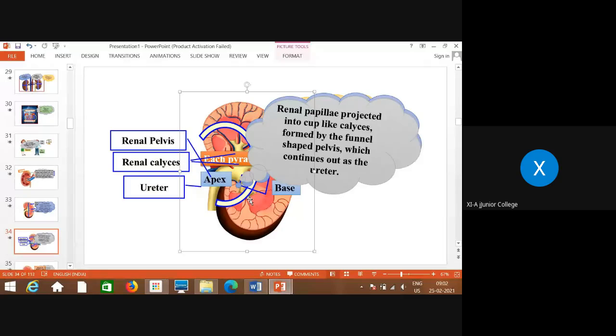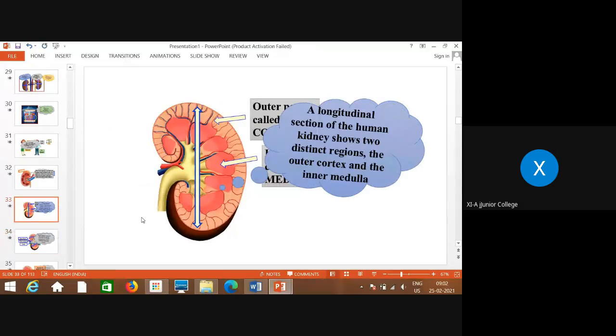Okay, and then in between, in the previous diagram, you can see this diagram here. In between these pyramids, can you see these columnar structures, these columns? These are called columns of Bertini. So in between the pyramidal region, the columns are present, and these are called columns of Bertini.